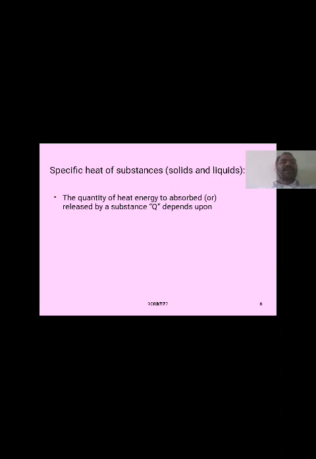The quantity of heat is required to raise its temperature. So generally, the quantity of heat energy absorbed or released by a substance, Q, depends upon the mass of the substance.